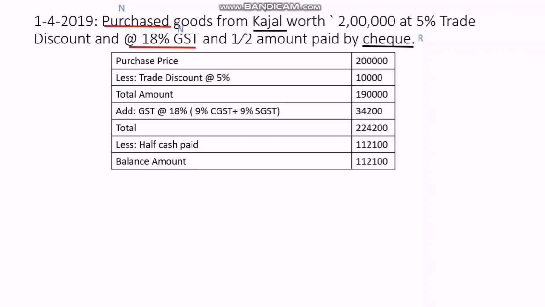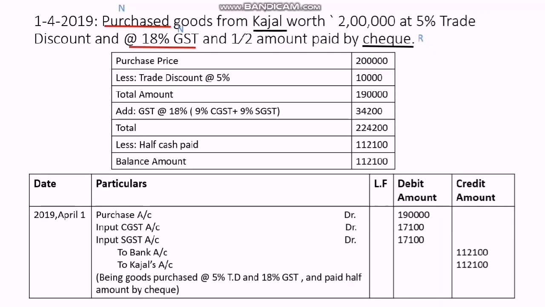Because we never mention the amount of trade discount separately. So here is the transaction. Purchase account debit, input CGST, input SGST. The GST is half and half, so 34,200 is divided between two accounts, input CGST and input SGST. Then to bank account, because the cheque is going out, 1,12,100, and the balance remaining is 1,12,100. In this way we need to do all the transactions.